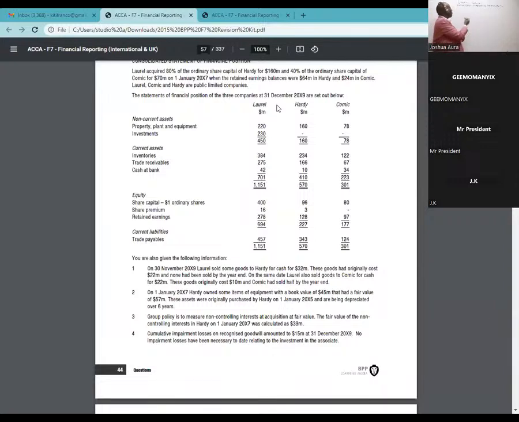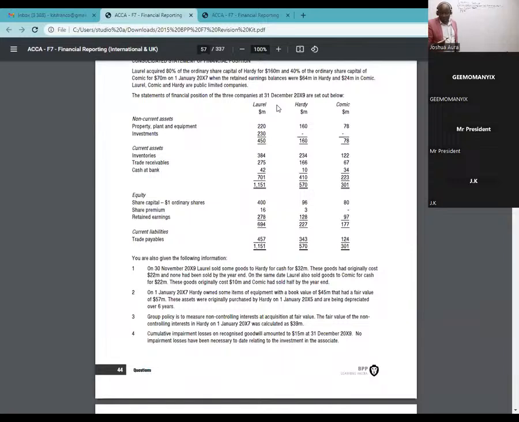So I'll start by writing there non-current assets. What do we have there? We have two of them. We have property, plant, and equipment. I'm adding line by line.